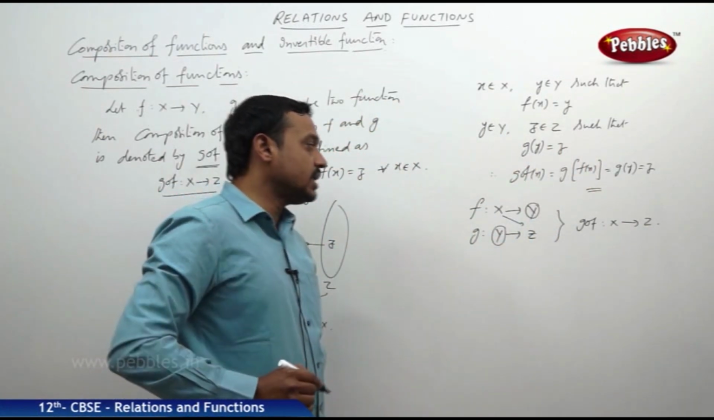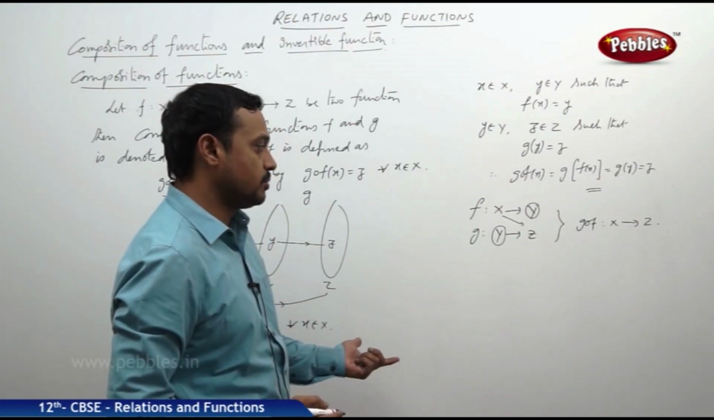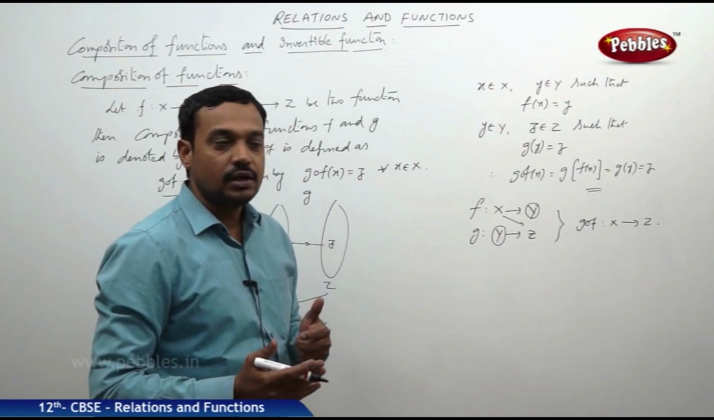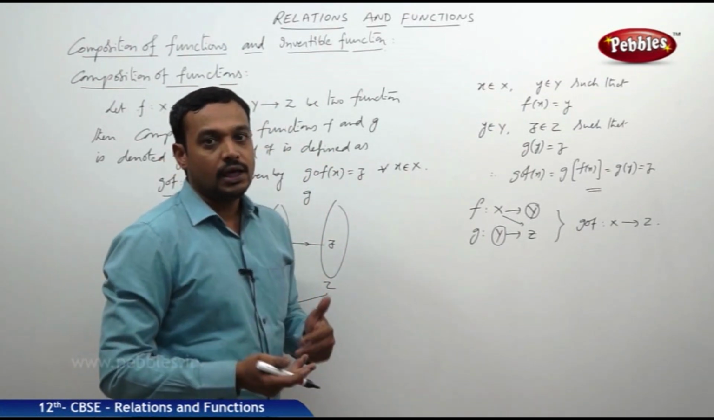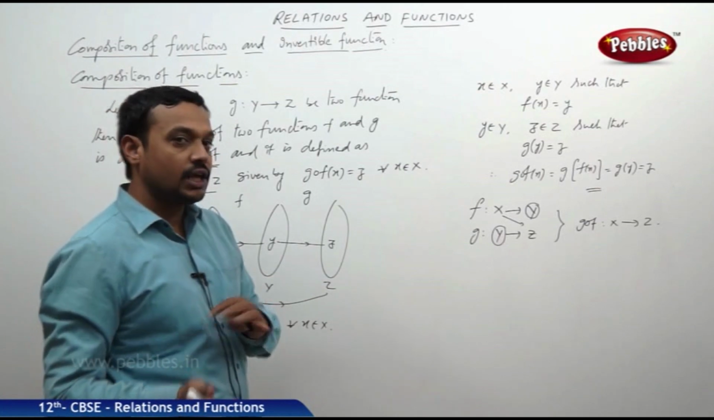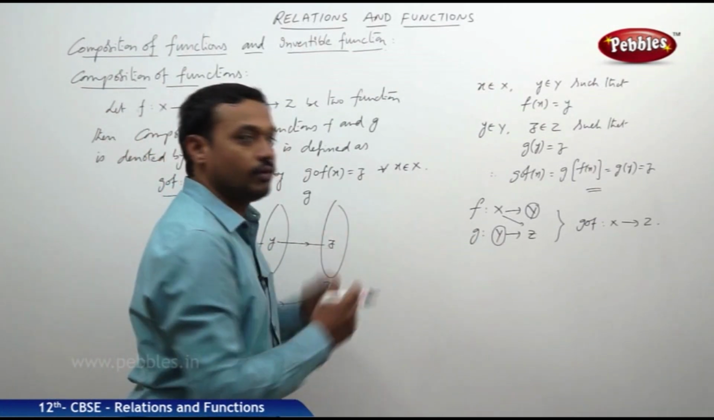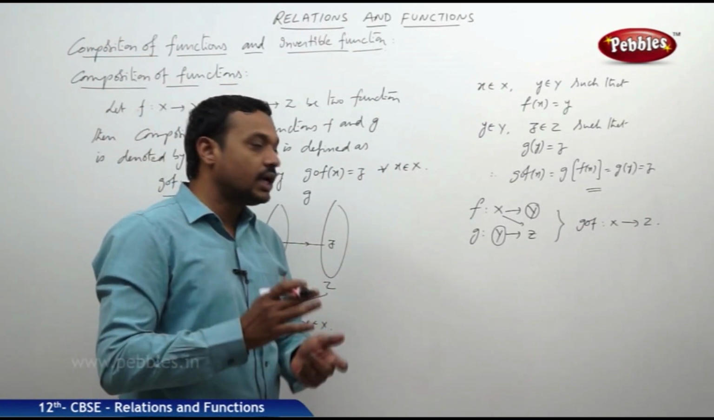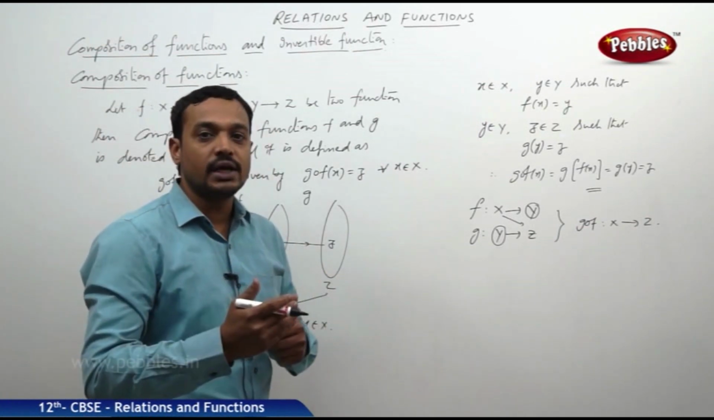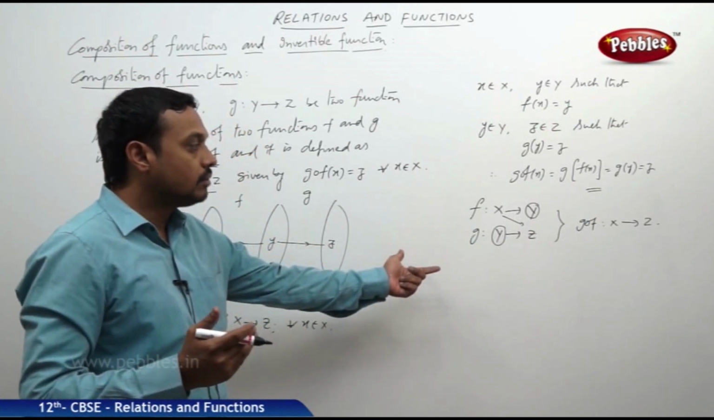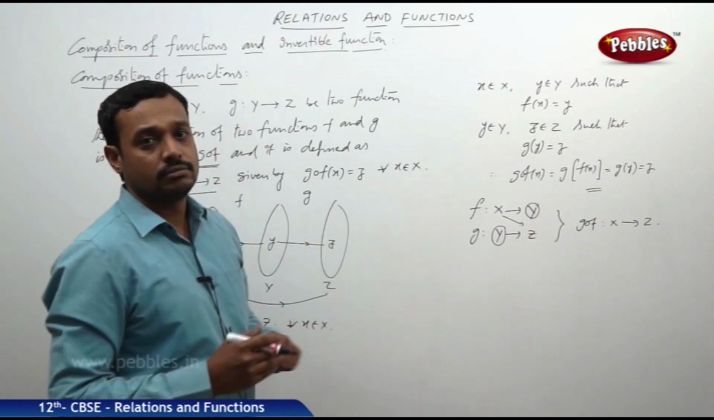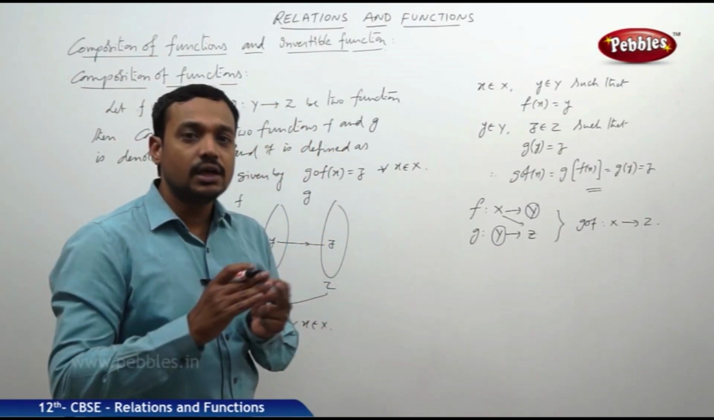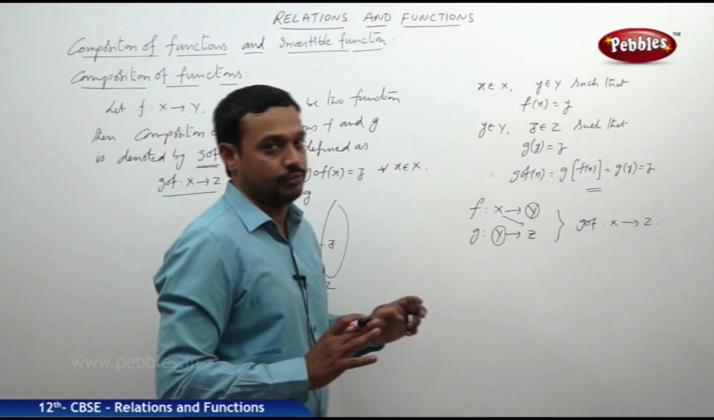Can we define F circle G? No, it is not possible. So, when G circle F is defined, F circle G need not be defined. If F circle G and G circle F both are defined, then they need not be equal. They become equal only according to their domains, ranges and codomains, everything. But in most of the cases, F circle G is not equal to G circle F.